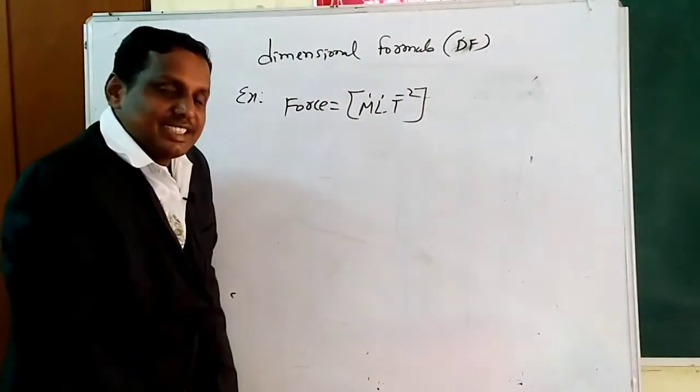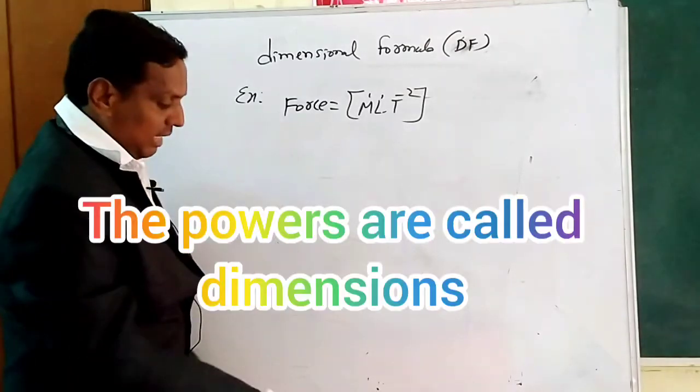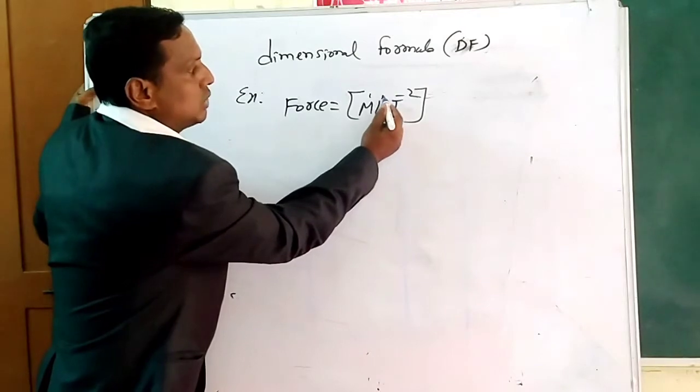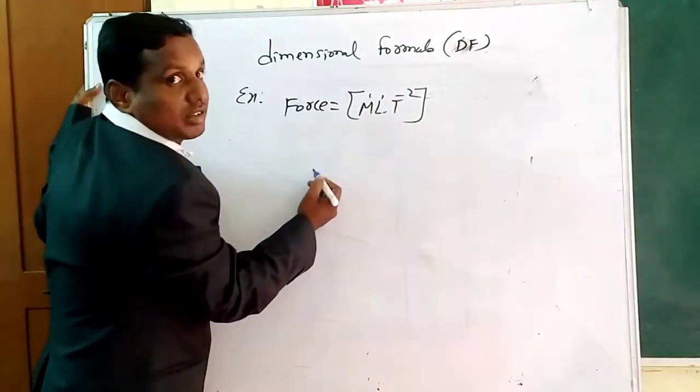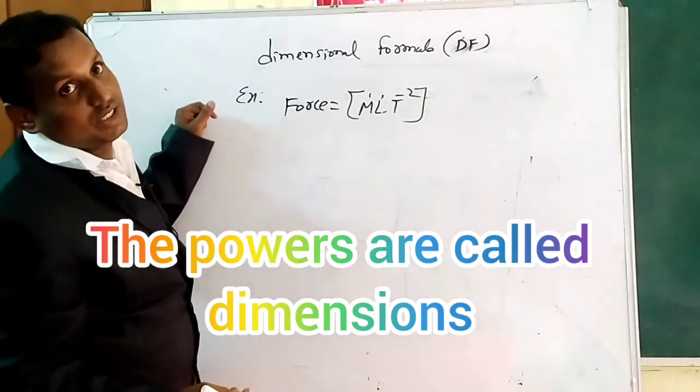Clear, students? This is the statement of the dimensional formula. And the powers, M power 1, L power 1, T power minus 2, are called dimensions.